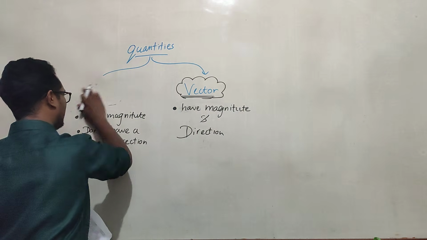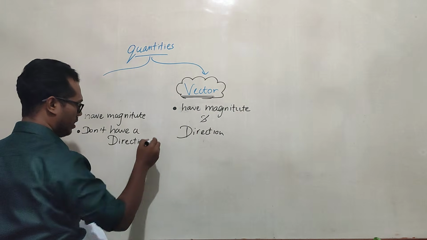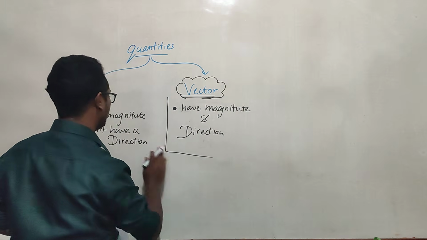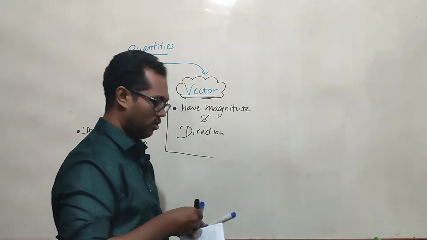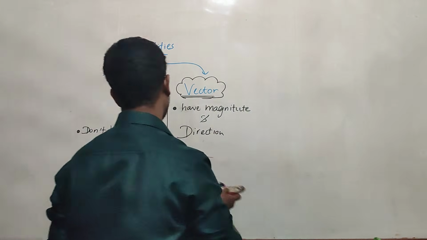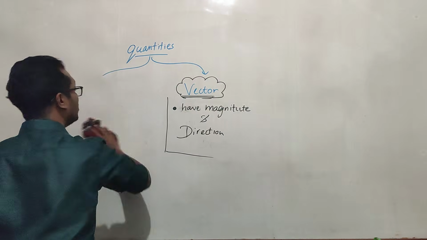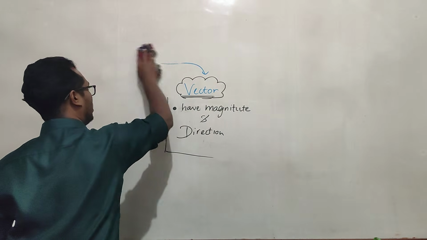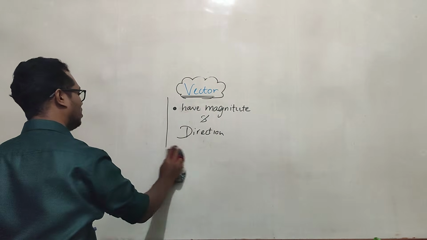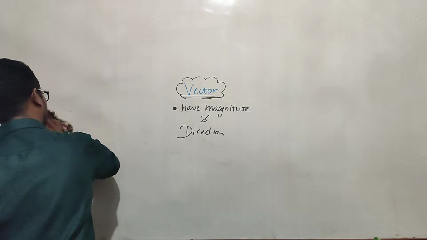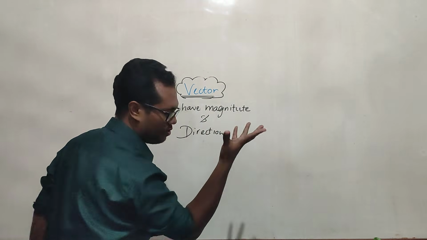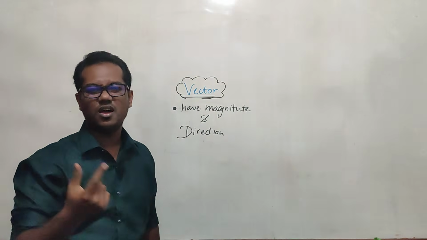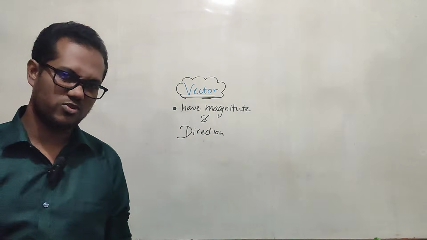Now we erase this part because they are asking about vector quantities. Now I put here only the vector quantities, which means they should have magnitude and direction.